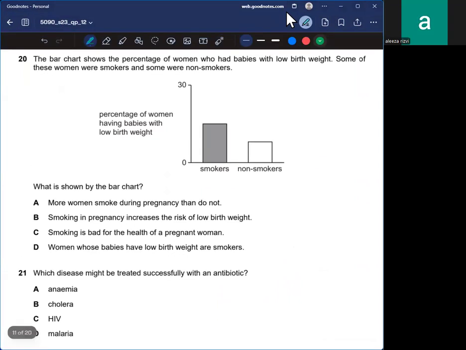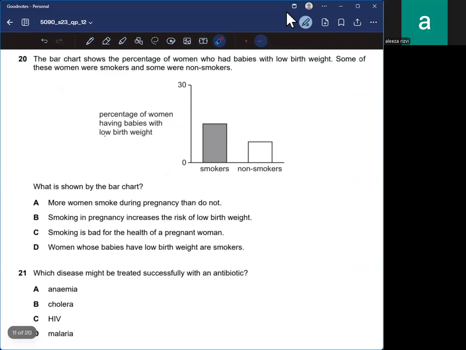The bar chart shows the percentage of women who had babies with low birth weight. Some of these women were smokers and some were non-smokers. What is shown by the bar chart? We can see that the smoker mothers gave birth to low birth weight babies more than the non-smoker ones.